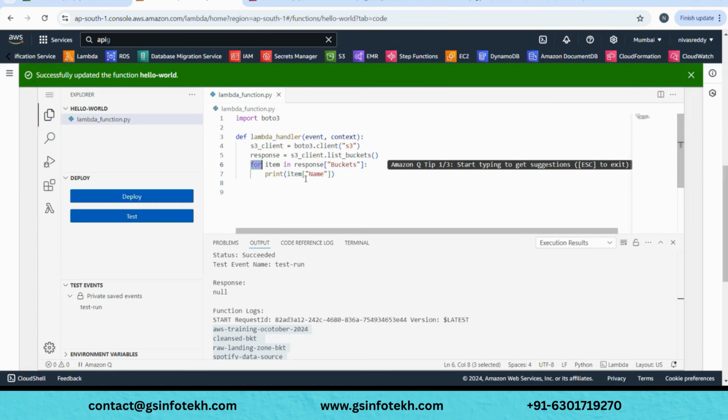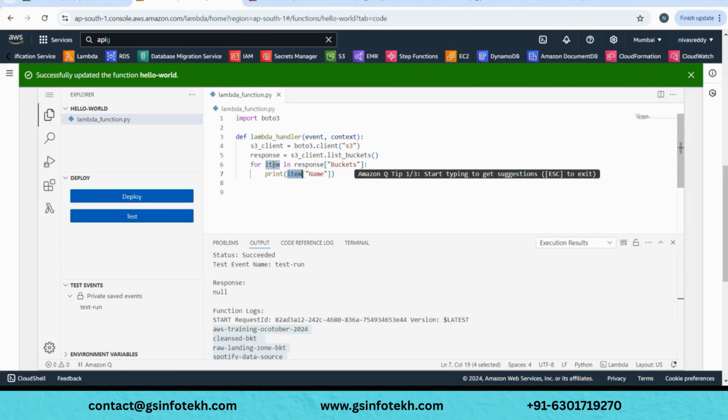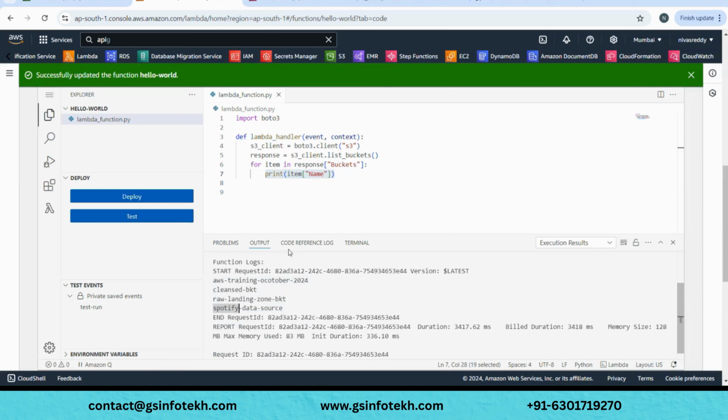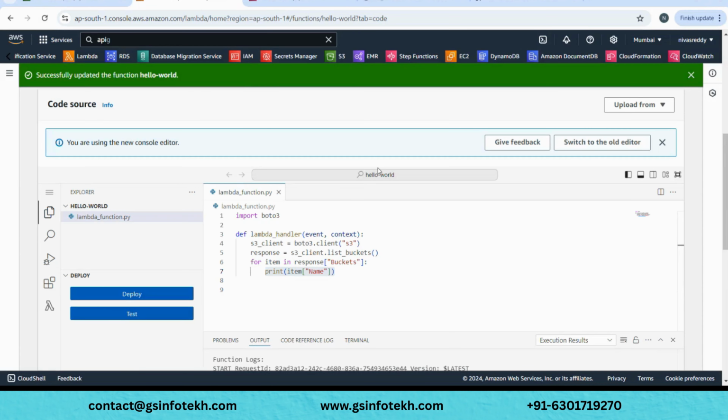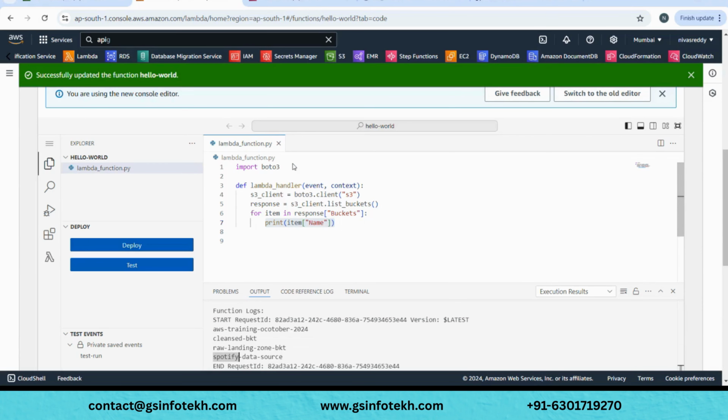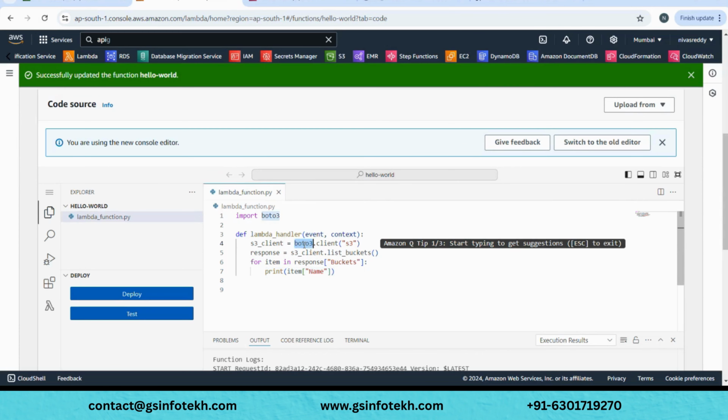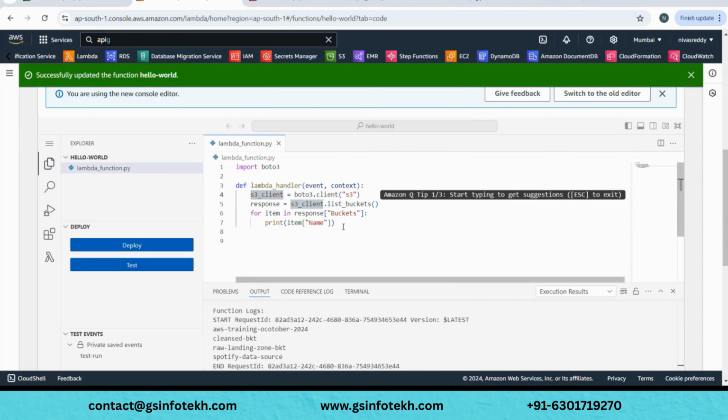So we are iterating over the loop of the buckets, and we are fetching the name for each item. There are four items, so you would be printing four item names: this one, this one, this one, this one. Yes, clear till here? So this is how you interact with the S3 service using Boto3. The main thing here is the Boto3 client, which is the S3 client in our case. Okay, we'll quickly have one more Boto3 task.